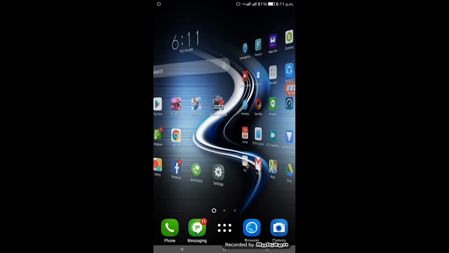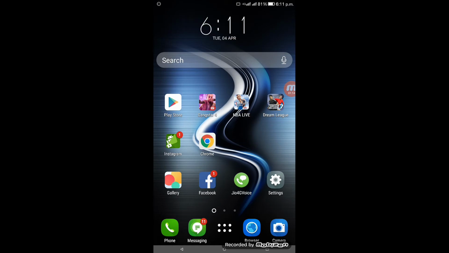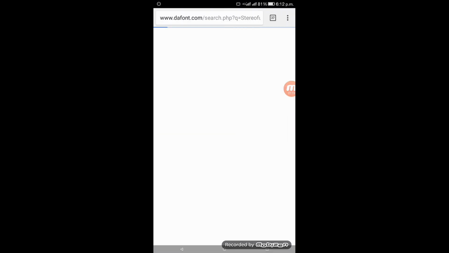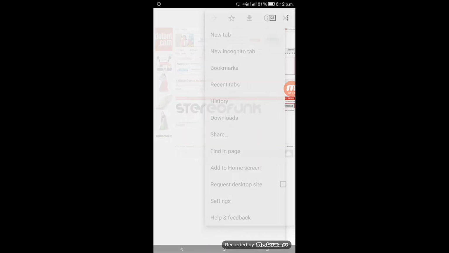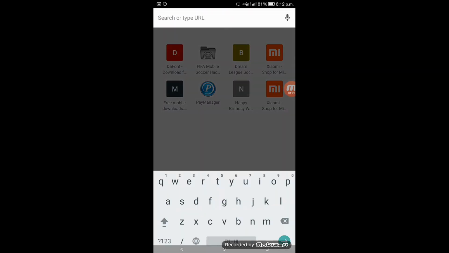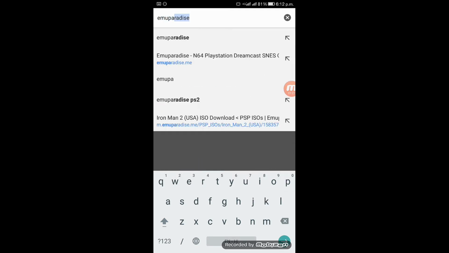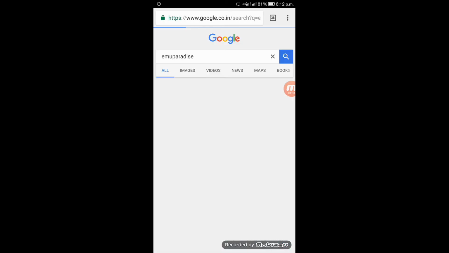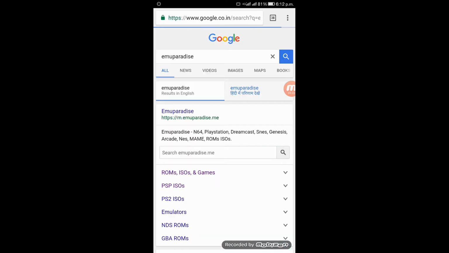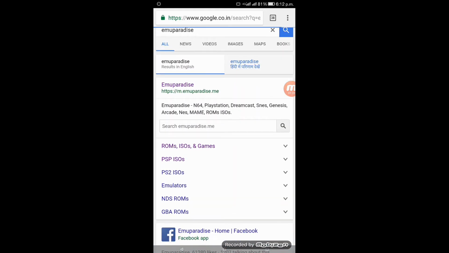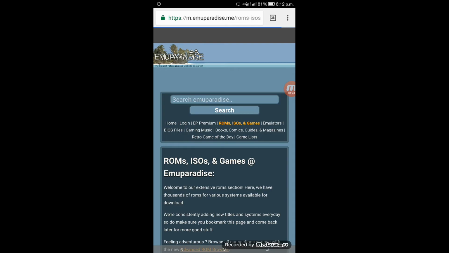First, you're going to go to any browser, the browser which you recommend the most. Like I will go to Chrome, and in Chrome I'm going to search for MU Paradise. I'll put the link in the description. No, sorry guys, I'm really sorry guys. You have to click on ROMs, but I'll put a link.